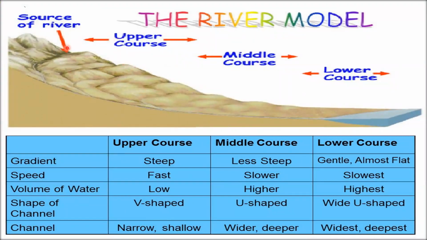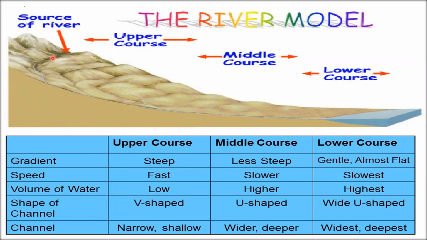So this is the source, upper course, middle course, and lower course. And this gradient represents the slope of the land. In the upper course, the slope is very steep, whereas in the middle course it is less steep. You have many ups and downs here. And in the lower course, it is gentle and almost flat. And the speed of the river is very high in the upper course, because it flows from the higher slope to the lower elevation. So naturally, it is very fast. And in the middle course, because of the sediments and the load carried down, it becomes slower. And when it reaches the lower course, it becomes slowest.